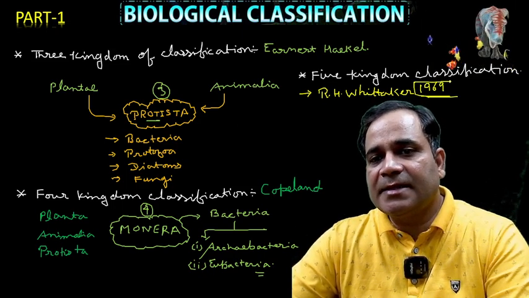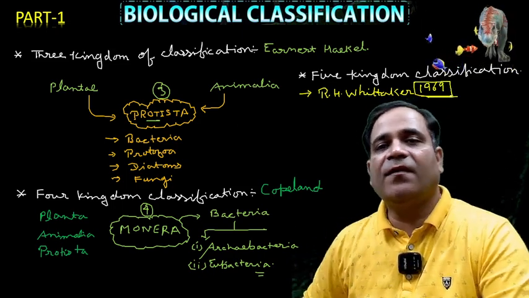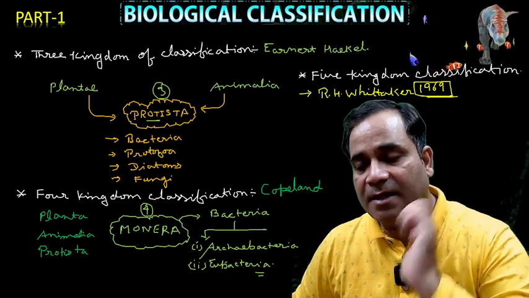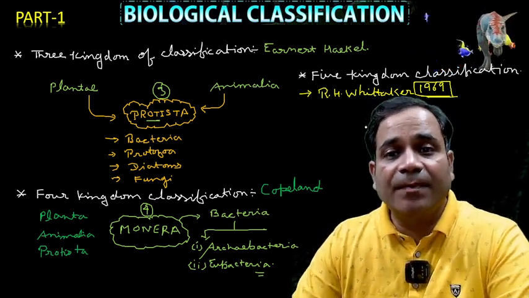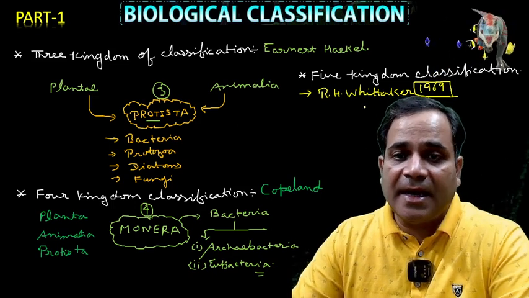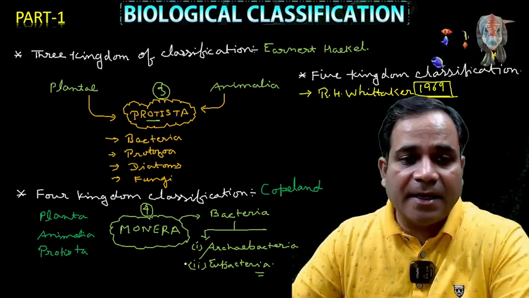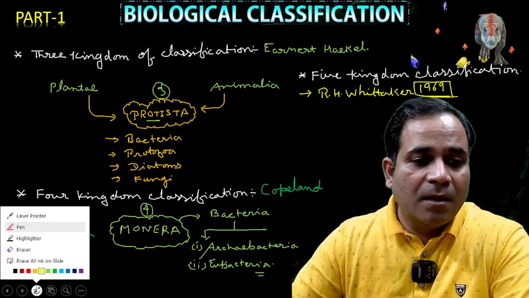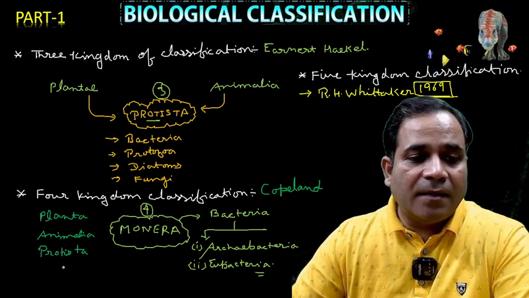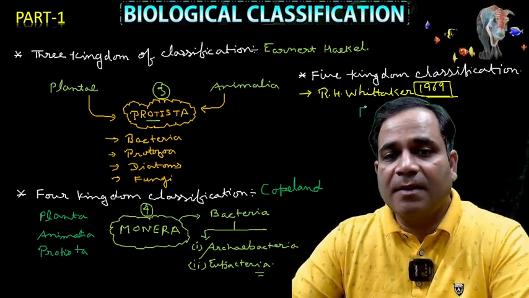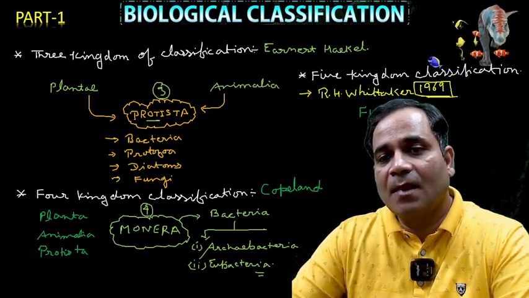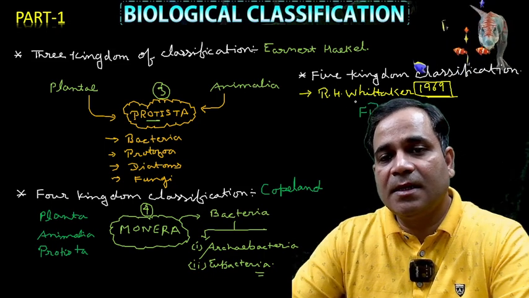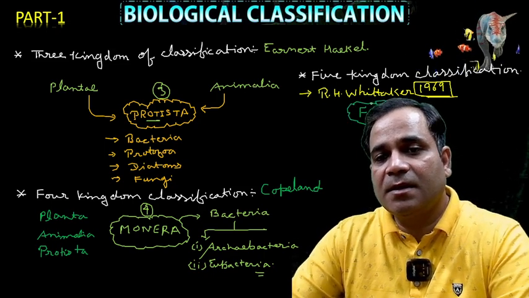In 1969, R.H. Whittaker gave the five kingdom classification. In it, what did he add? He added Fungi. See what I'm writing here: Fungi.